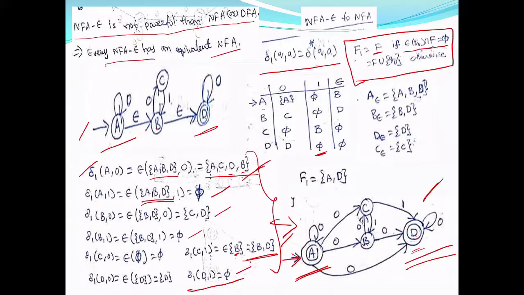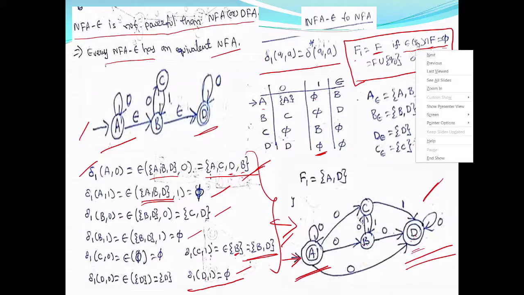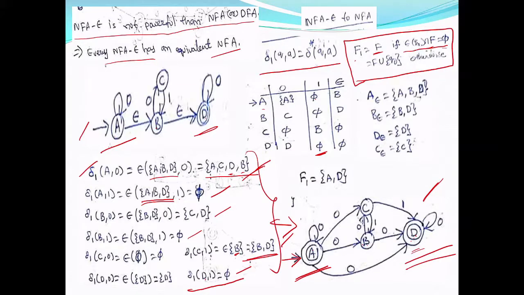What is the meaning of this? From Q0, if you take epsilon transitions, you can reach one of the final states. That is the meaning of this. Epsilon closure of Q0 intersection F equal to phi means you cannot reach. So intersection phi means there are no final states in epsilon closure of Q0. Then both will be the same.